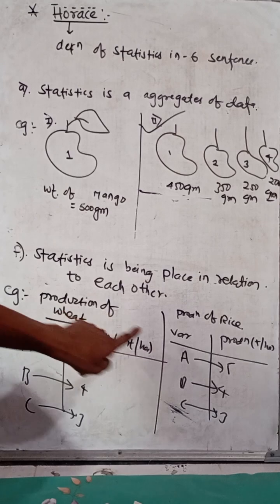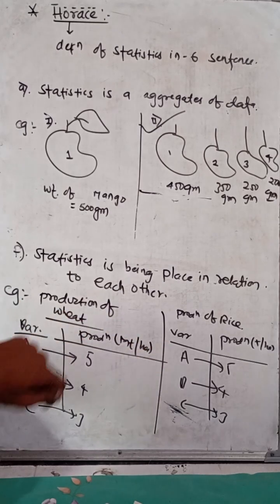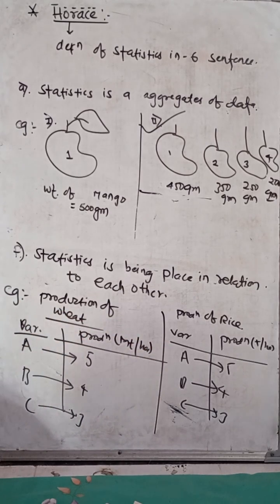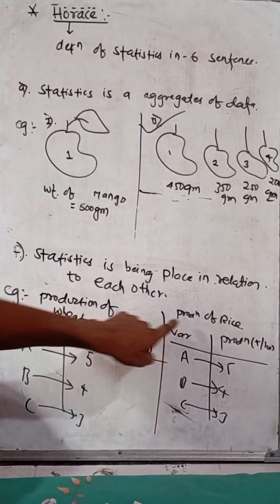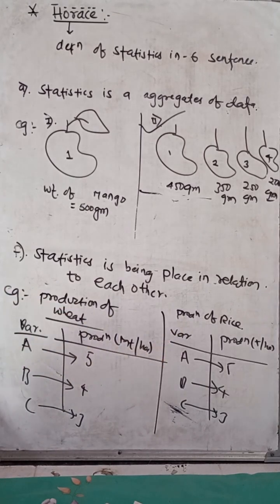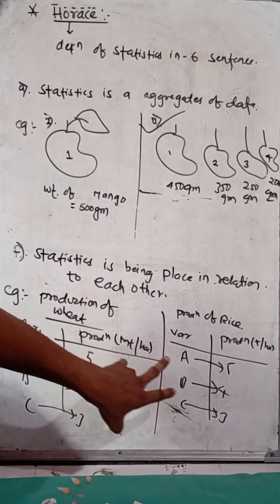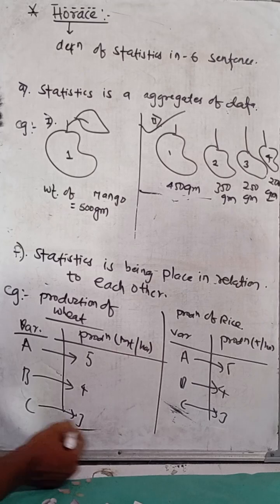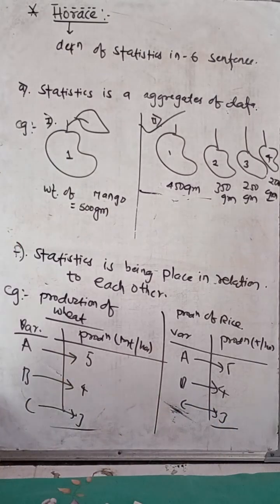It means that each can be placed in relationship because the aim or purpose is the same: production of crops. So we can relate the overall production of wheat and rice.